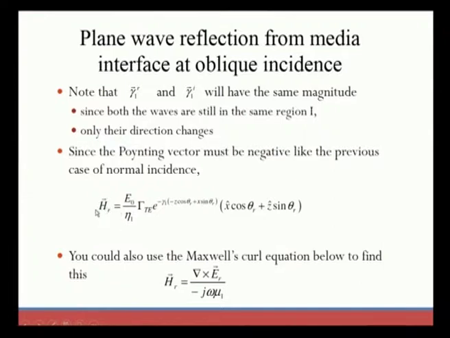The magnetic field expression becomes equal to E naught divided by eta 1 into gamma TE exponential to the power of minus gamma 1 into minus Z cos theta r plus x sin theta r, into x cap cos theta r plus z cap sin theta r. Observe that both electric and magnetic fields have complex terms. Now we use Maxwell's curl equation: HR is equal to del cross ER divided by minus j omega mu 1. We already know the Maxwell's curl equation.